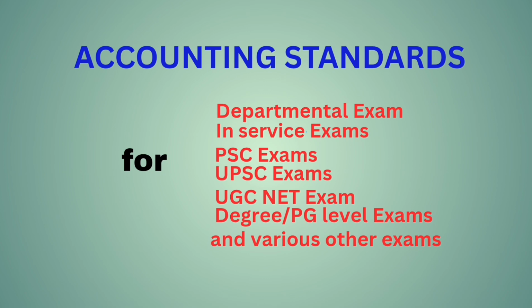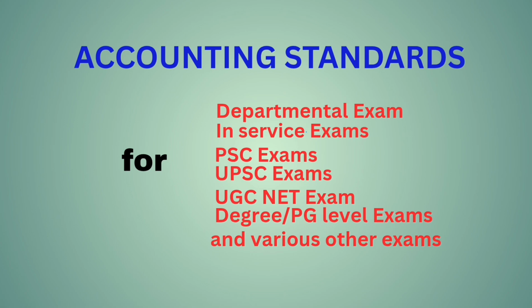AS21, consolidated financial statements. Consolidated financial statements are presented by a parent, also known as holding enterprise, to provide financial information about the economic activities of its group. AS22, accounting for taxes on income. Taxes on income is one of the significant items in the statement of profit and loss of an enterprise. In accordance with the matching concept, taxes on income are accrued in the same period as the revenue and expenses to which they relate.